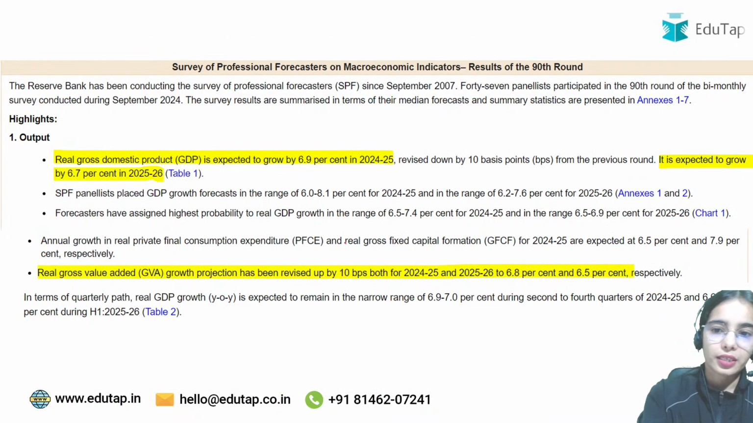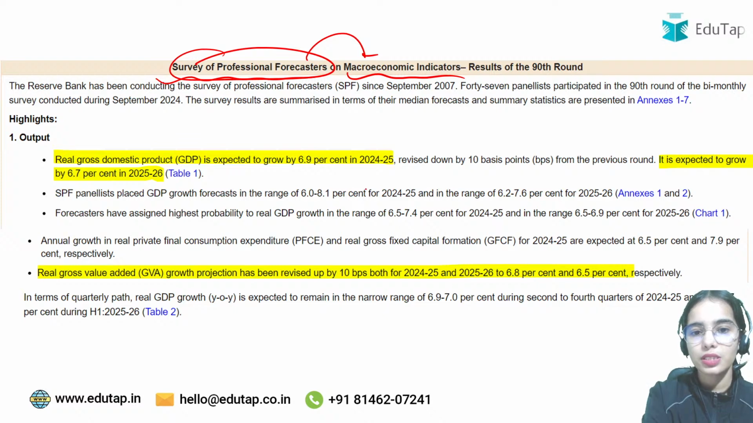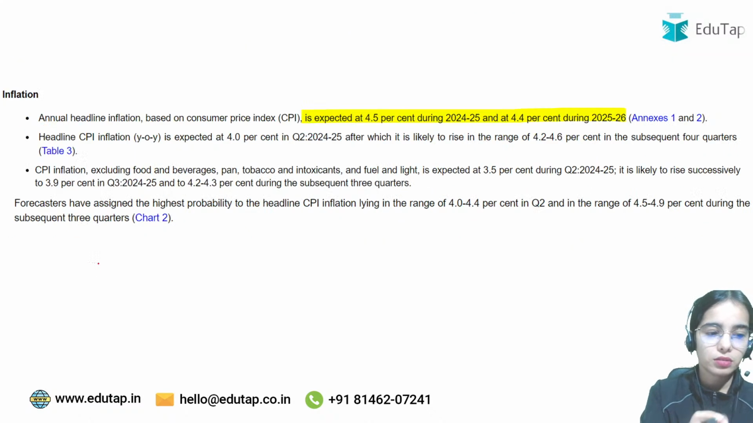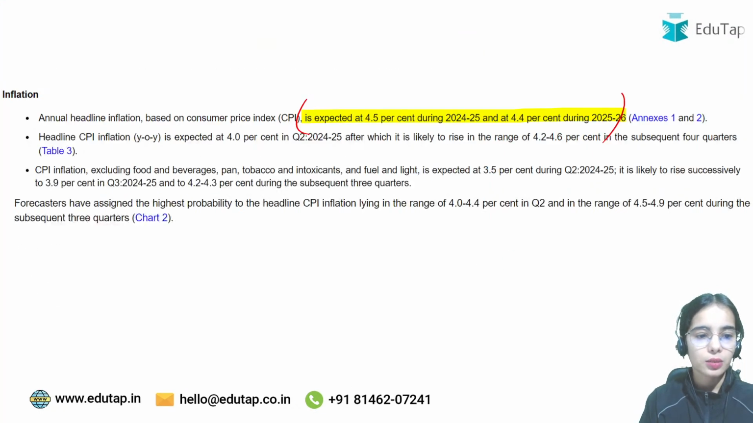And now this is the idea. Survey of professional forecasters on macroeconomic indicators. So this is the recent one that is released in October. So the important data is what you have to focus on. The rest of the data you can read as well, but the important data is the exact numbers.